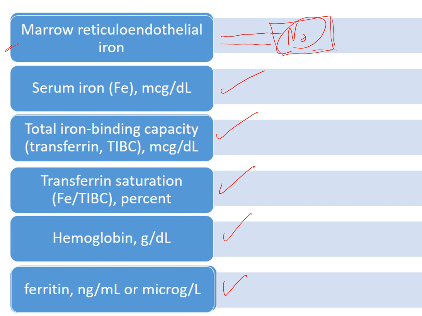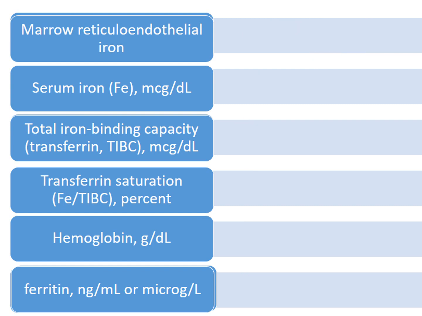For this stage, around 1/3 of all women in the reproductive age have such non-stainable iron, but this will not manifest as iron deficiency. They will be in a critical condition, and any additional increase in the loss or decrease in the dietary iron will lead to the second stage in iron deficiency.